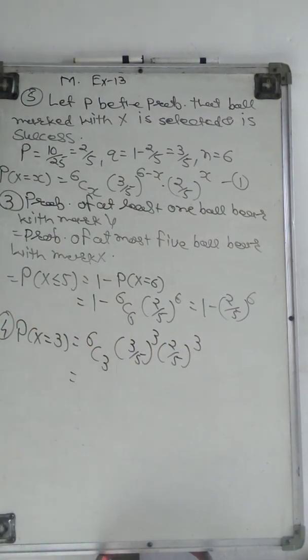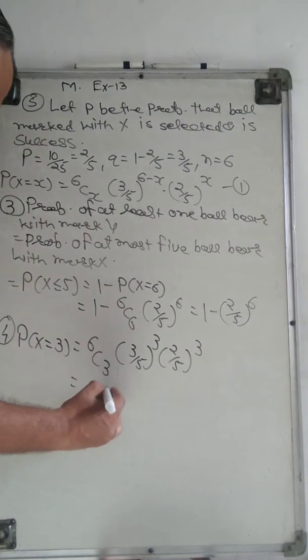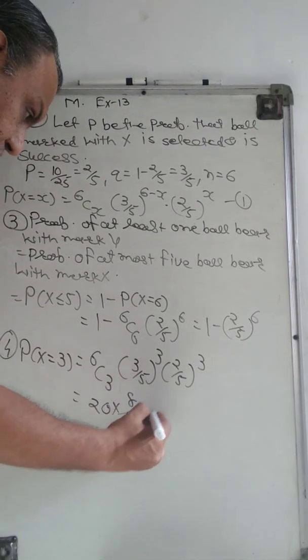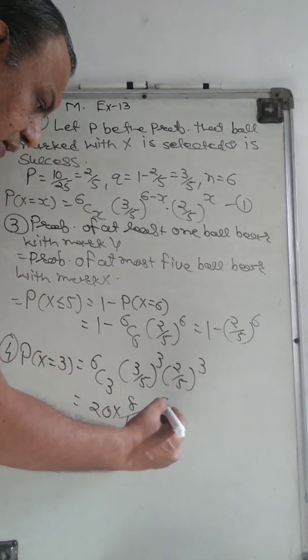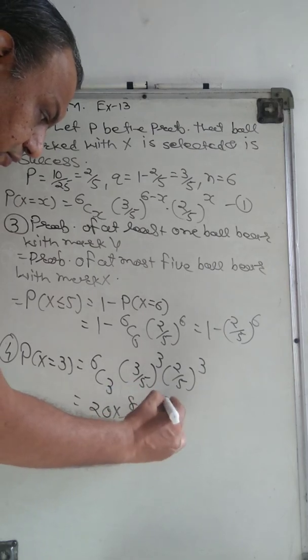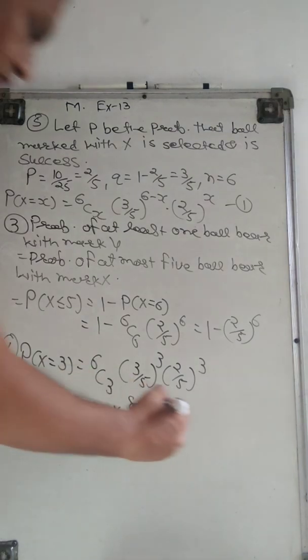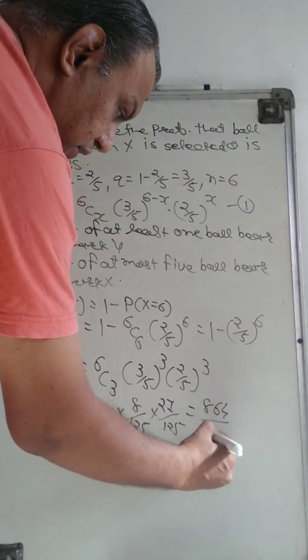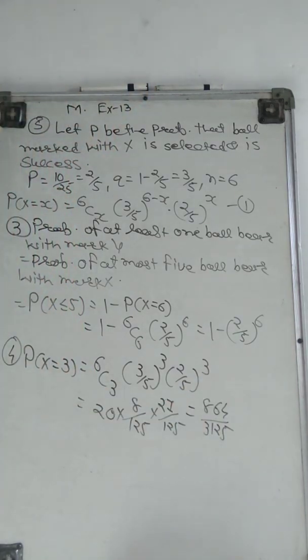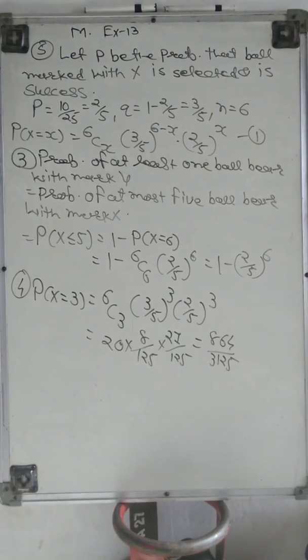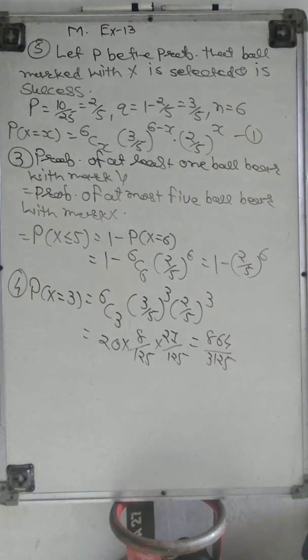So 6C3 means 20 into 27 by 125 into 8 by 125, right? And then just simplify, we get 864 upon 3125, right? So this way we can find our answer very easily. This sum is quite lengthy and also important, so be careful with this type of sum. Now we go for the next one.